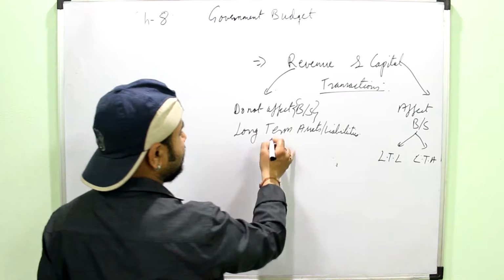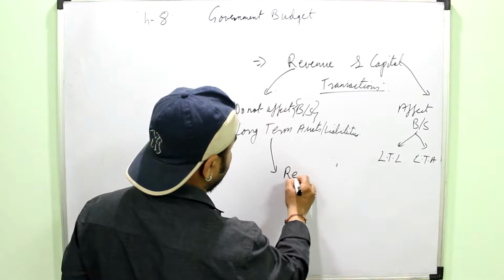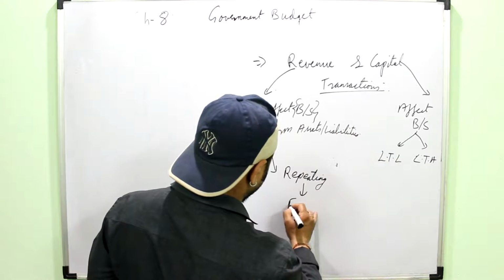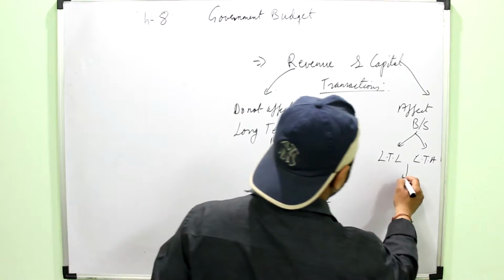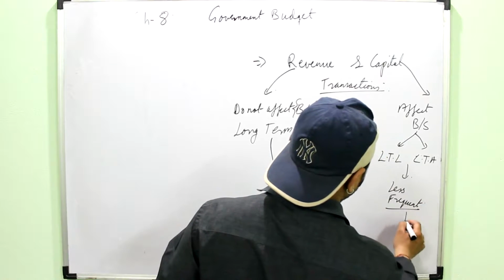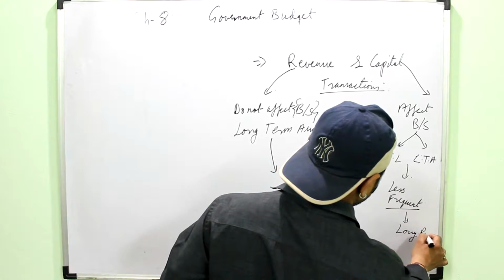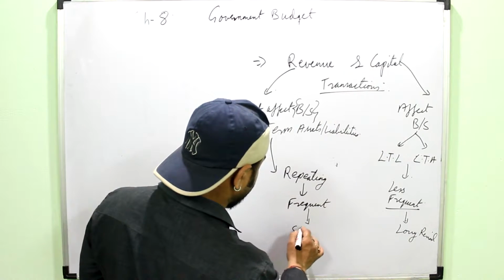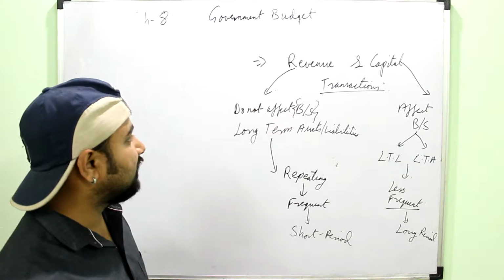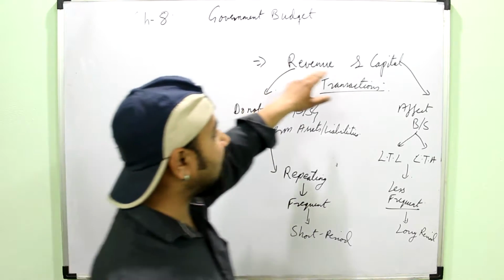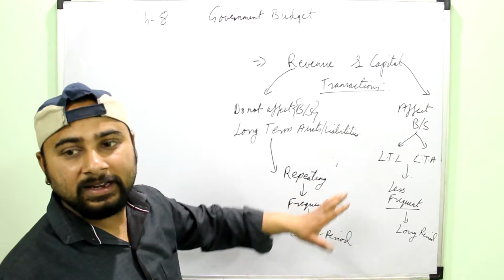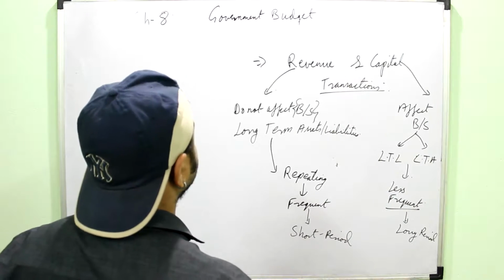Okay, another important characteristic of revenue transactions is that they are repeating, or you can say they are more frequent, while capital transactions are less frequent. Or you can say revenue transactions are for a short period of time, and capital transactions are for a long period. Again and again you have to undertake transactions of revenue nature, while capital nature transactions you do not undertake frequently, meaning the number of capital transactions would be less. Okay, so you can simply understand with the help of an example.